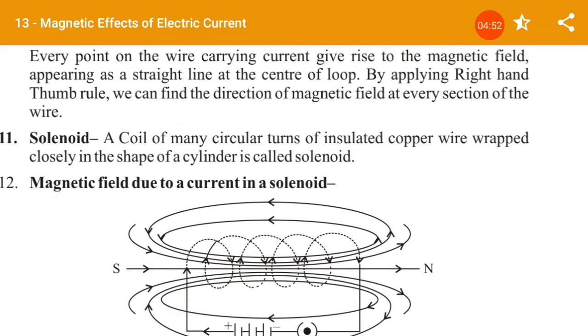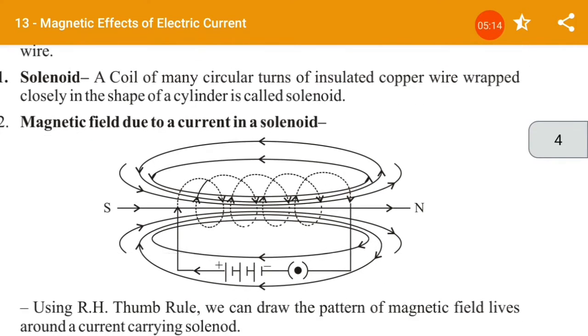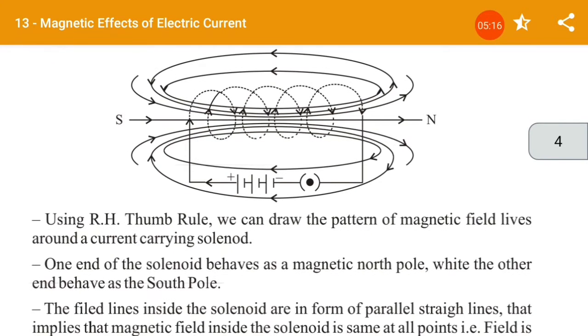Now what is a solenoid? A solenoid is a coil of many circular turns of insulated copper wire wrapped closely in the shape of a cylinder. Generally you remember, it is an insulated copper wire wrapped around a cylinder. Now, the magnetic field due to the current in a solenoid.